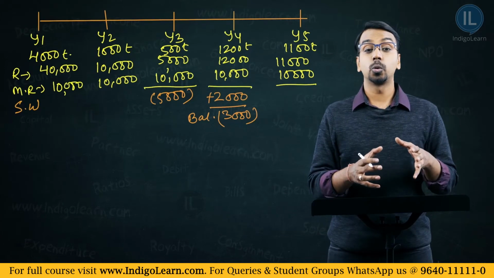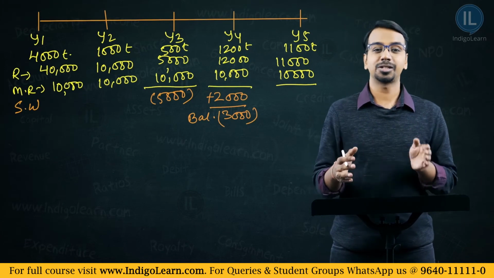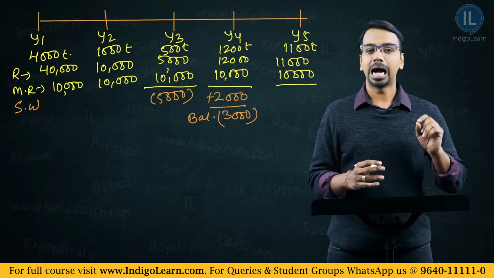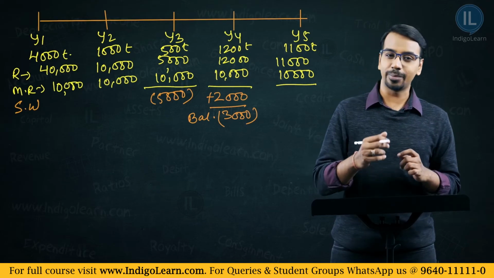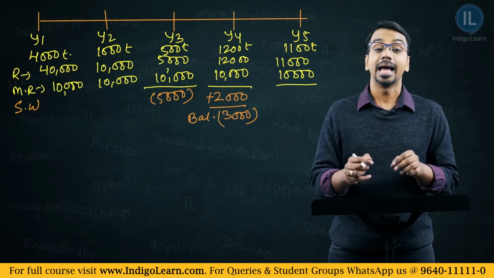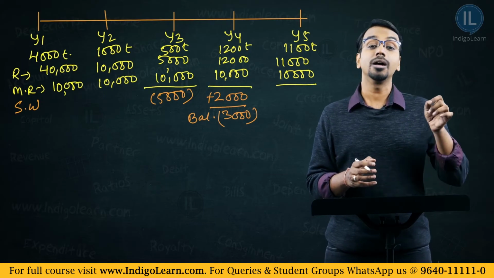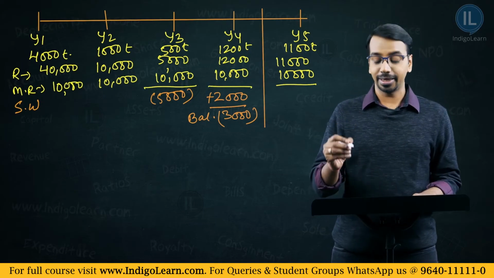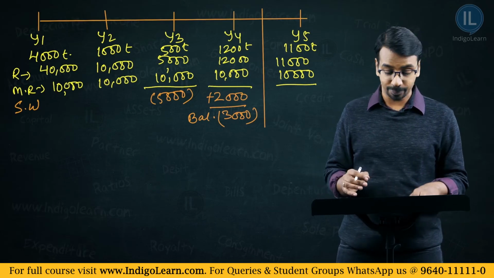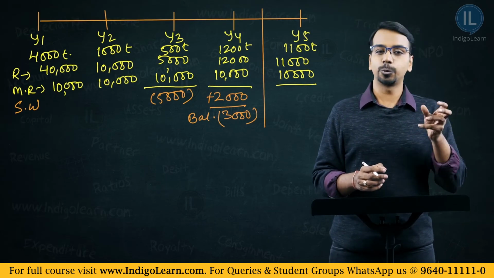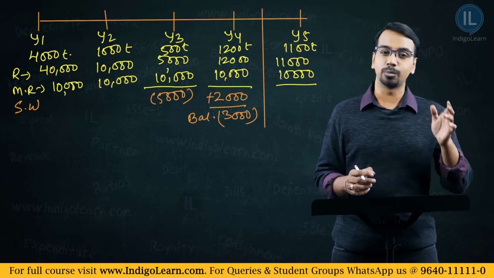Now that we have understood what is the meaning of short workings and how they can be recouped, let us take the illustration itself and understand how do we pass the accounting entries. Okay. Now, with the same illustration we will be passing the accounting entries, and our assumption is that this short working can be recouped within the first 4 years. What is our understanding? Within this first 4 years you can recoup your short workings. Okay. Now, we will understand what would be the entries in the lessee's book and what would be the entries in the lessor's book.